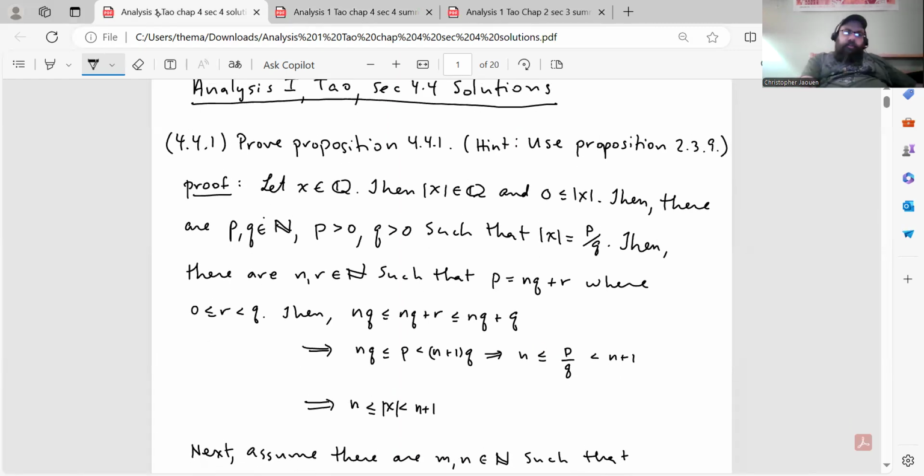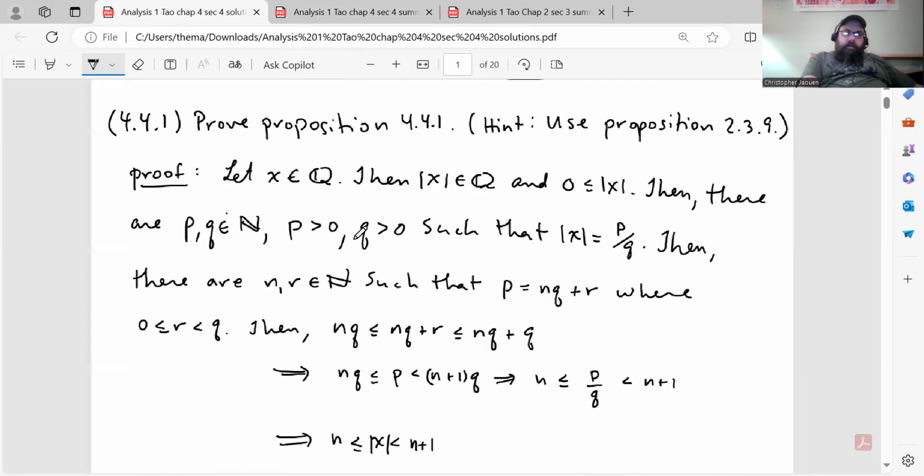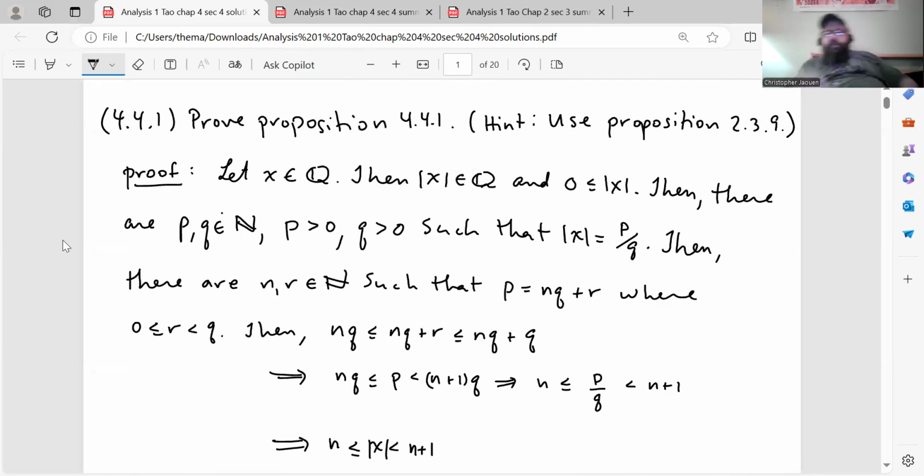In order to use that lemma, I'm going to take the absolute value of an arbitrary rational number here because we're guaranteed that that's always non-negative. So let x be a rational number, then the absolute value of x is also rational, and furthermore, it's greater than or equal to 0, or in other words, it's non-negative.